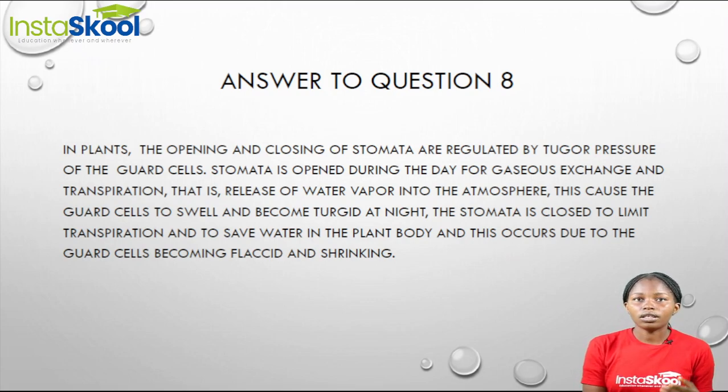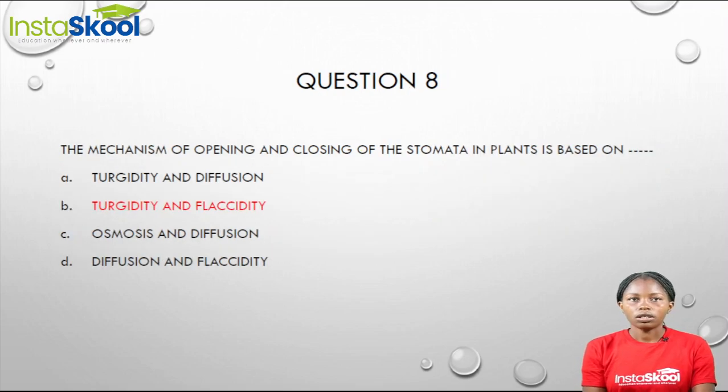Now, during the time when the stomata is opened, the guard cells swell and become turgid. But at night, the stomata is usually closed, and this is done in order to limit transpiration rates and in order to save water in the plant's body. And when this occurs, the guard cells become flaccid because they shrink. Now, from my explanation, we can derive that the opening of the stomata is based on turgidity, while the closing of the stomata is based on flaccidity. So our answer is option B.